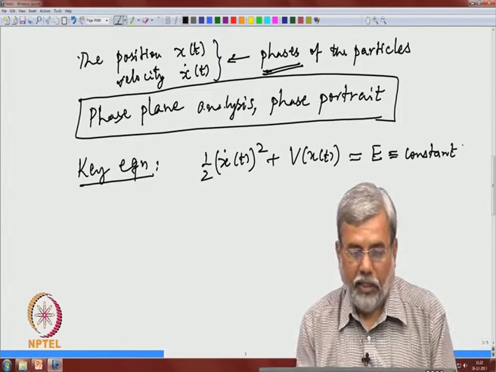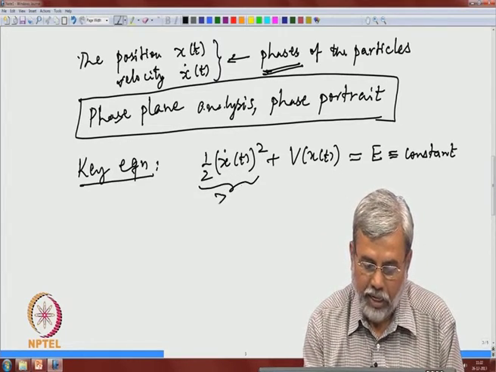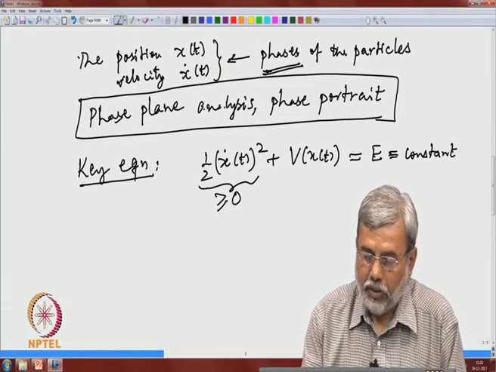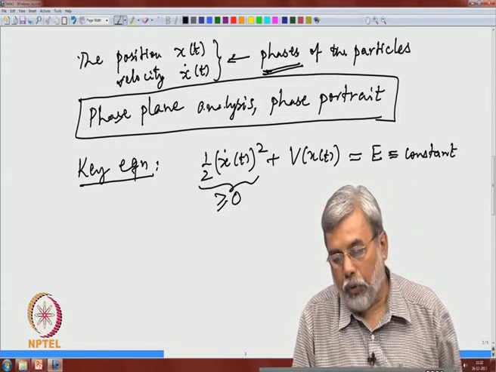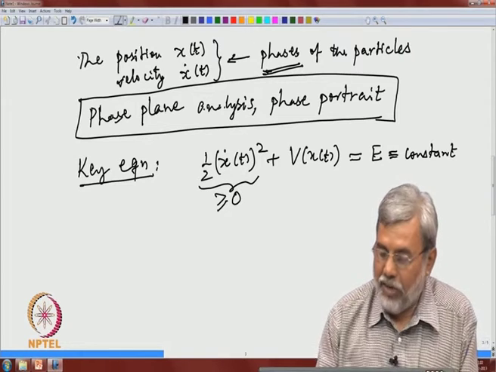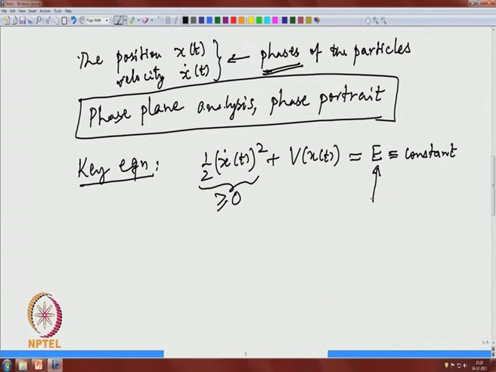This term is always non-negative. So, V has to be less than or equal to E. For different levels of E, we will see how this phase portrait will change.